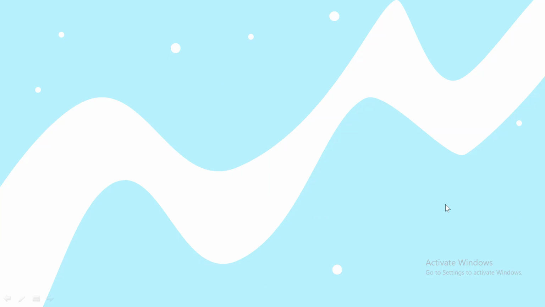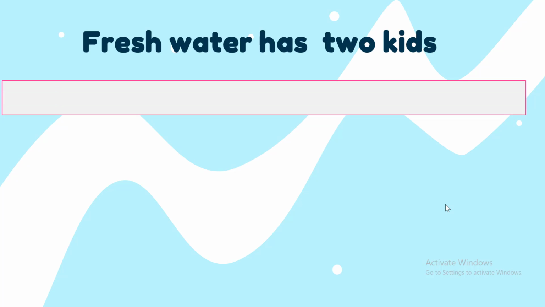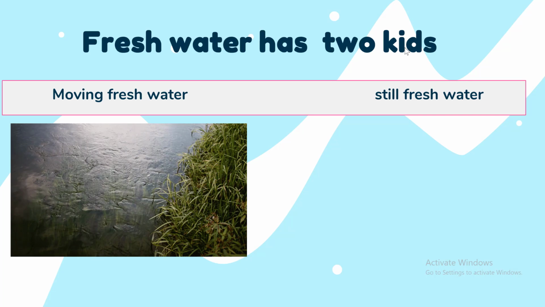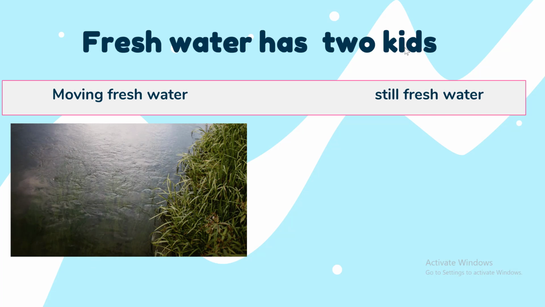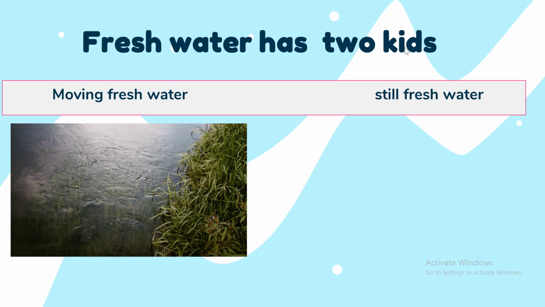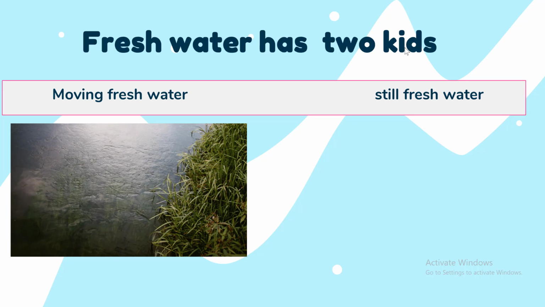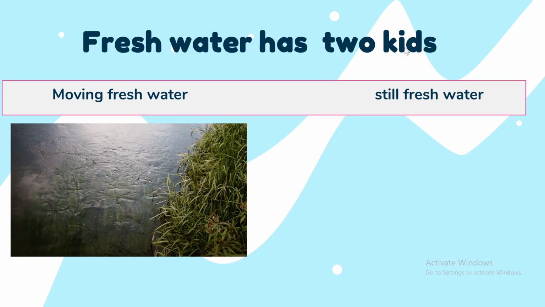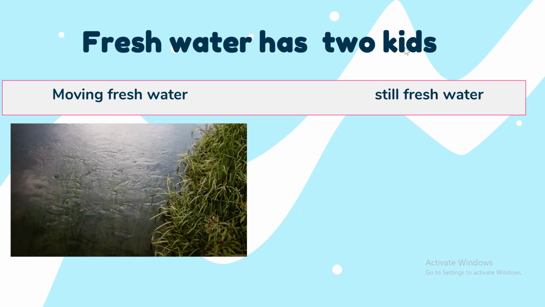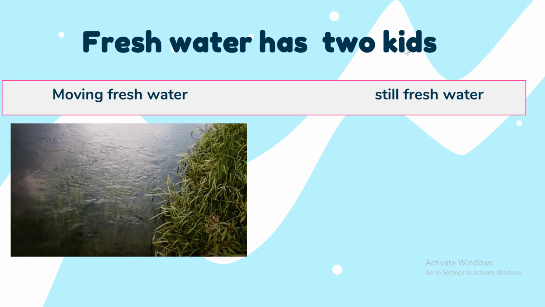Okay, but how many types of fresh water do we have? We have two kinds. Here we have two types of fresh water. Moving fresh water: those fresh waters that can move, that can leave their place to go to another place, we name them moving fresh water.